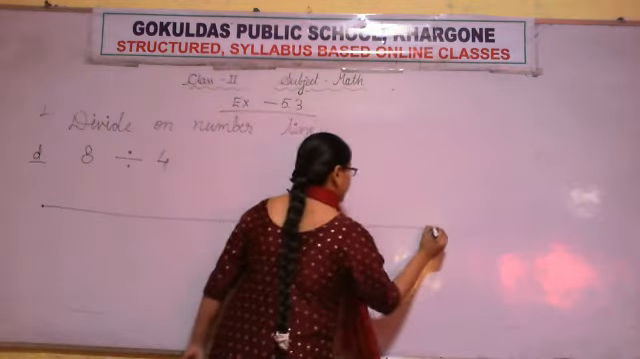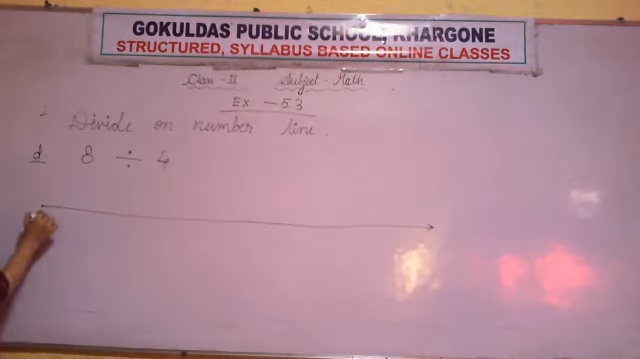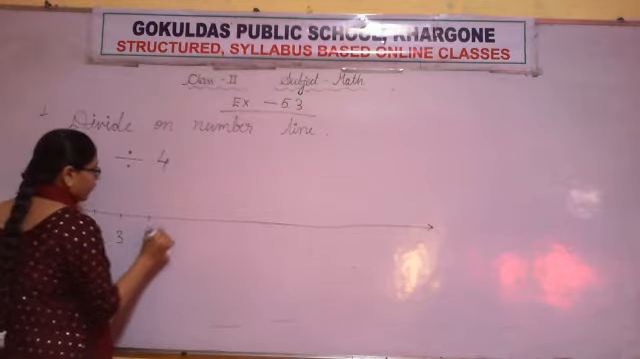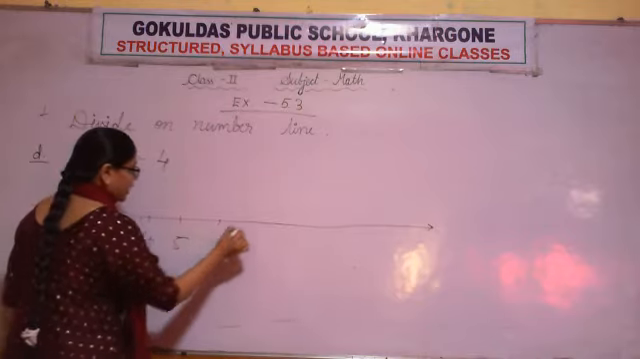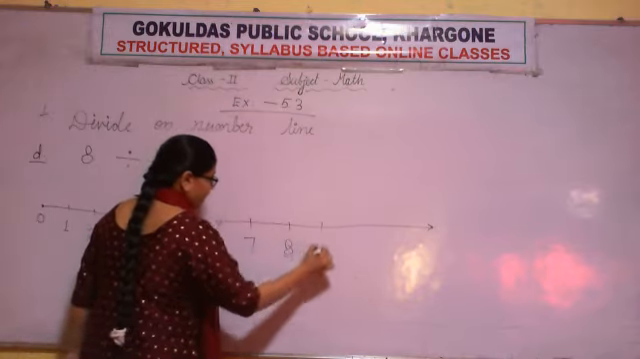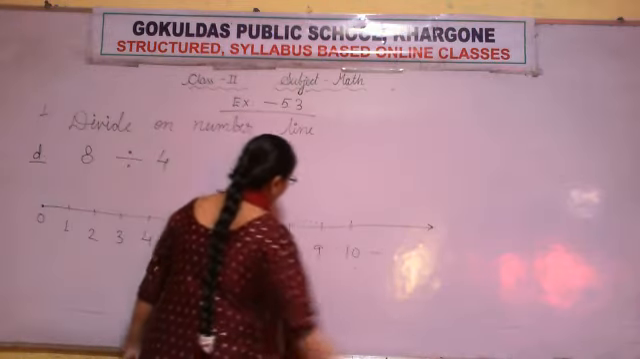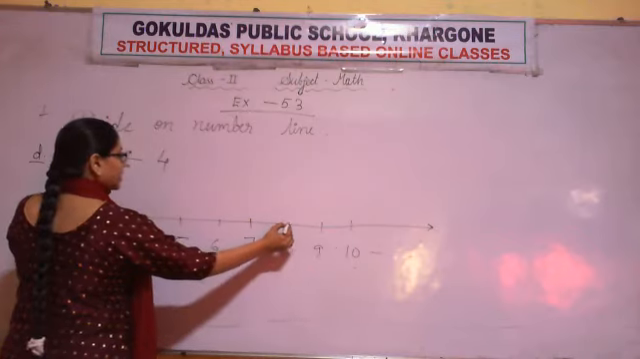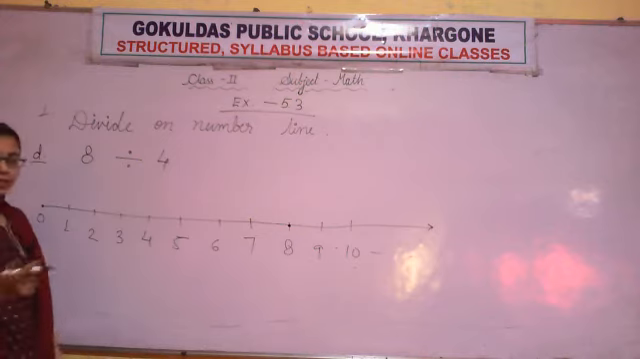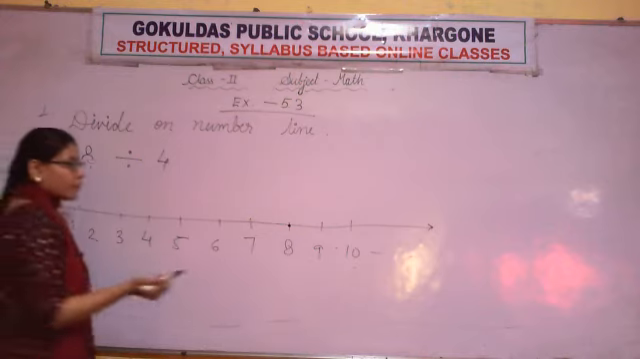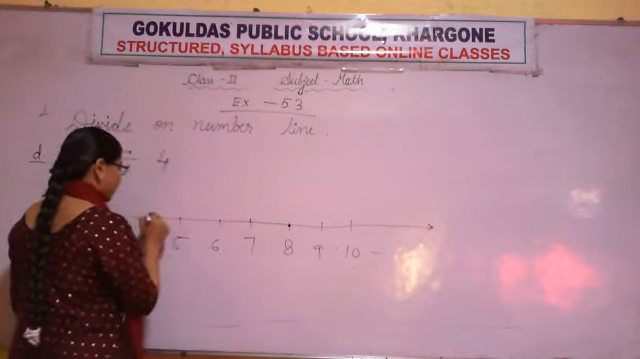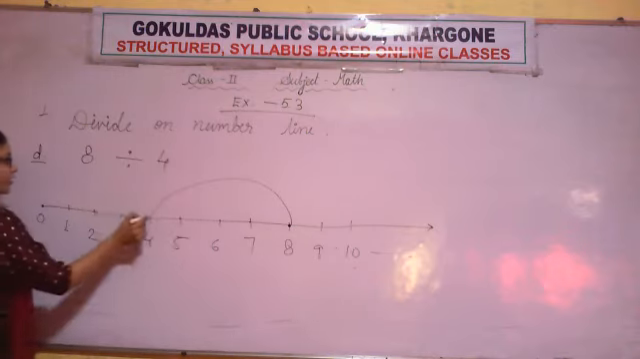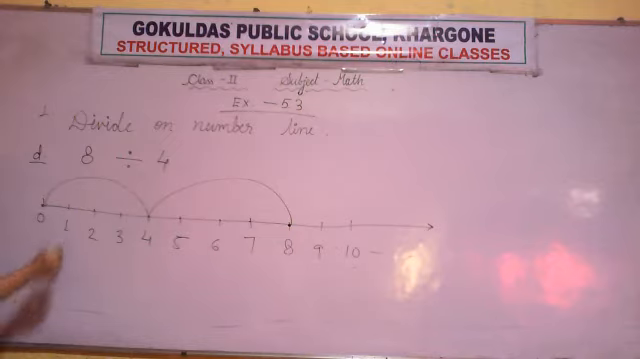First of all, we will make a number line starting from 0, 1, 2, 3, 4, 5, 6, 7, 8, 9, 10 and so on. 8 divided by 4, starting from number 8, it is getting divided by 4, so we will skip 4 numbers, 1, 2, 3 and 4. 1, 2, 3 and 4. We reach 0. Here we will stop.